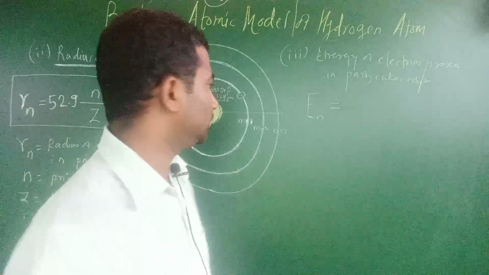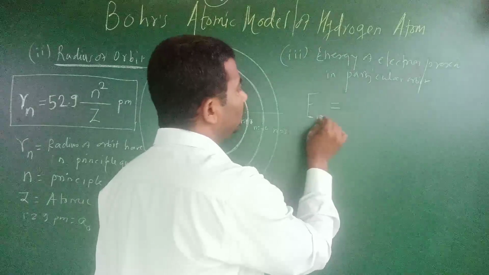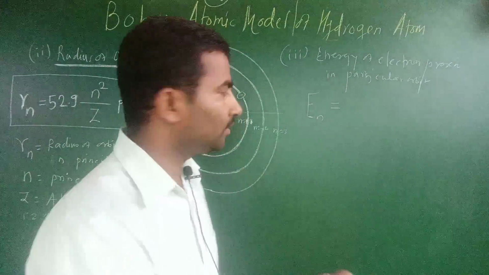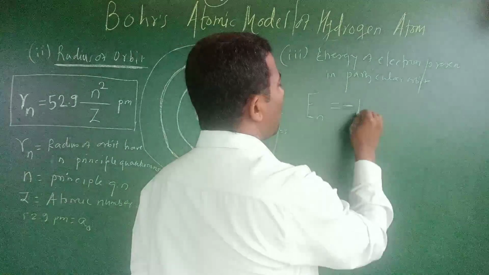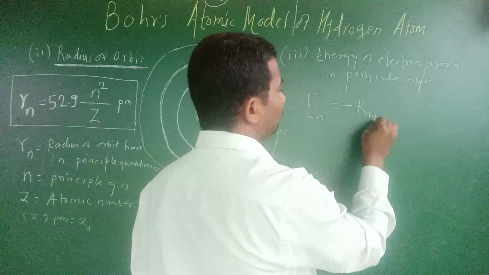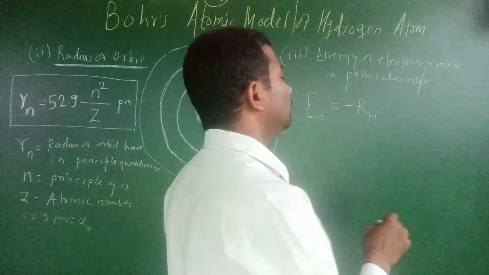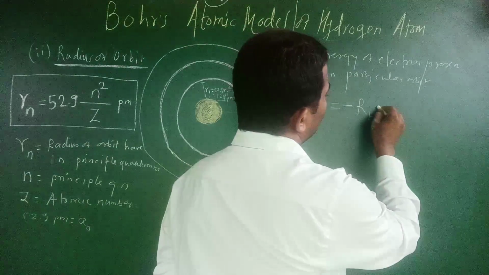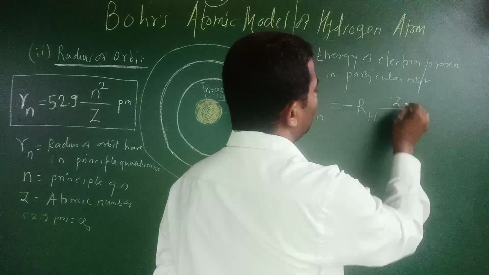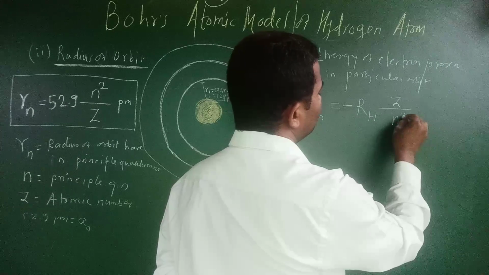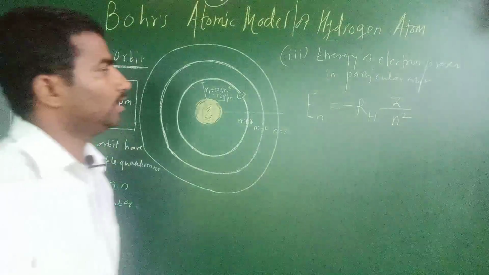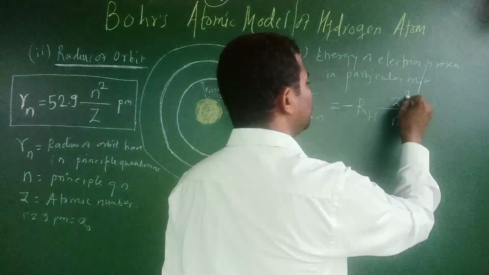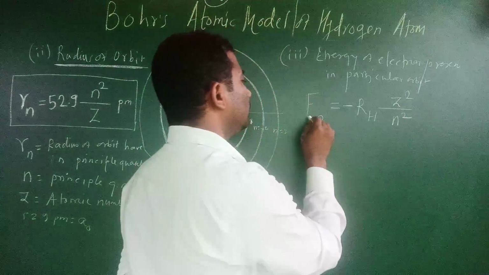E_n is equal to minus R_H Z square upon n square.